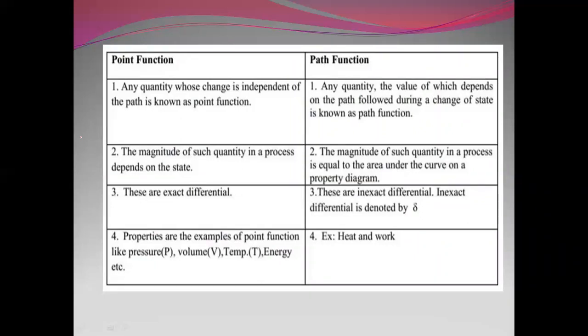That is how we talk about state function and path function. Point function is nothing but state function. Any quantity whose change is independent of the path is known as a state function. Any quantity whose value depends on the path is known as a path function. The magnitude of state quantities depends on the state. The magnitude of a path quantity is equal to the area under the curve on the property diagram. They are exact differentials and inexact differentials; an inexact differential is denoted by delta. Properties are examples of state functions: pressure, volume, temperature, energy. Heat and work are path functions.